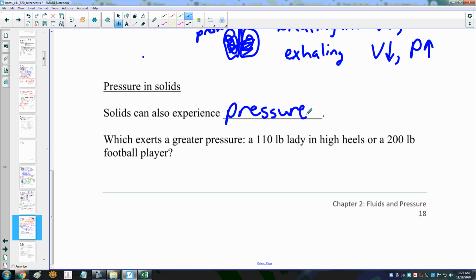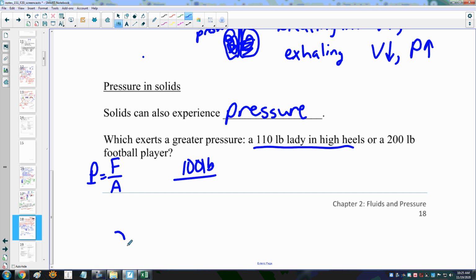Well, first of all, we can calculate that pressure. Remember, our pressure is force per unit area. And so let's ask this question. What exerts a greater pressure? A 110-pound lady in high heels or a 200-pound football player. Let's assume that they are on one foot, and let's just say we have a 100-pound lady. It makes the math just a little bit easier.